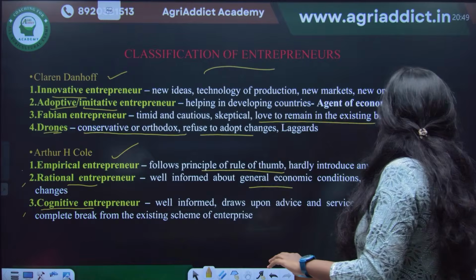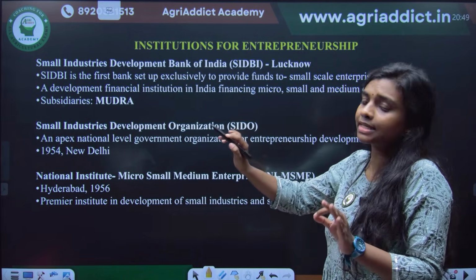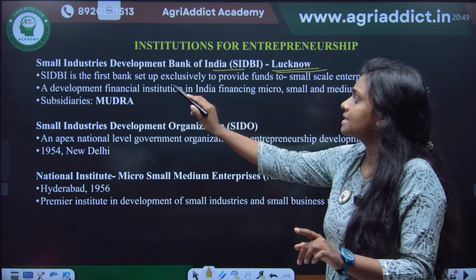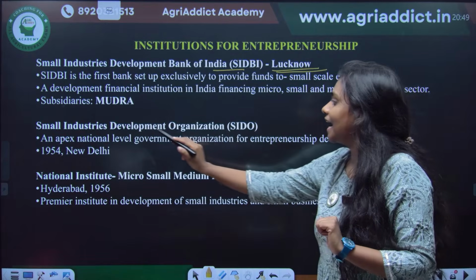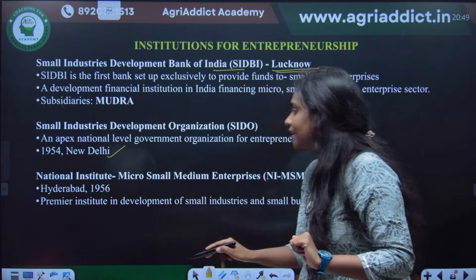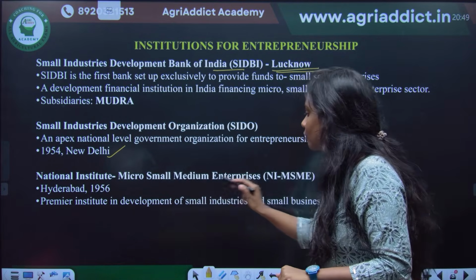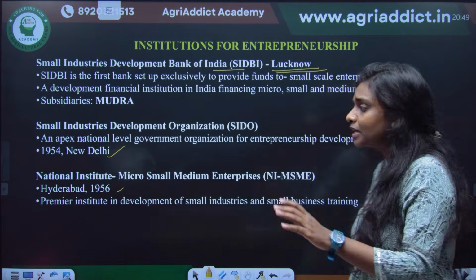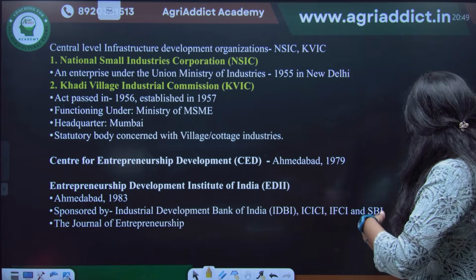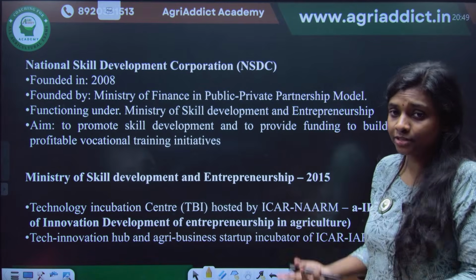Okay. So there are many institutions for entrepreneurs. Just see where each institution is situated. SIDBI is situated in Lucknow, SIDO, Small Industries Development Organization, is situated in New Delhi, and NIMSME, National Institute of Micro, Small, Medium Enterprises, is in Hyderabad. Similarly, certain other institutions are there. You just have to remember all these institutes and where they are located.